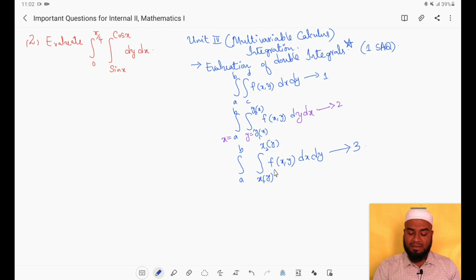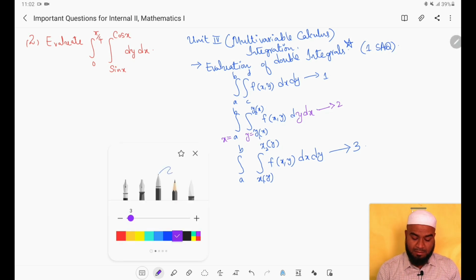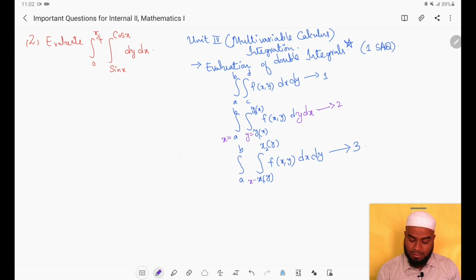Suppose the limits are given in terms of y, then we have to understand that these are the limits for variable x. So x equals x1 of y to x2 of y, and y equals a to b. Then we have to follow this order only: first integrate with respect to x, dx, then with respect to y, dy. So these are the rules that we have to follow while evaluating the double integral.